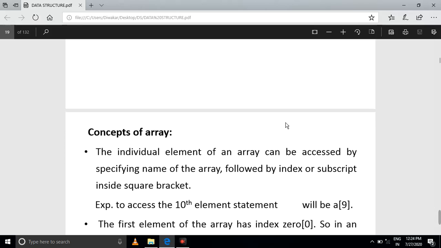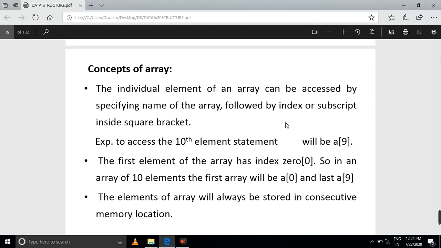Next, the concept of array. What is the concept of an array? An individual element of an array can be accessed by specifying the name of the array followed by an index or subscript inside square brackets. For example, to access the 10th element, the statement will use index 9.